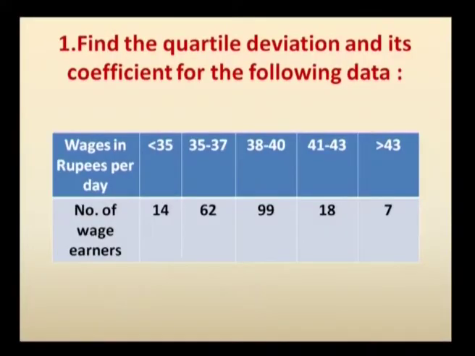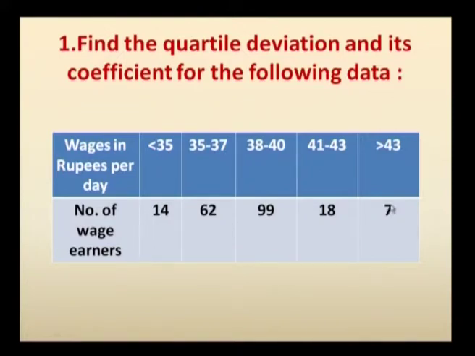For example, first you start with to find the quartile deviation and its coefficient for the following data. You are given wages in rupees per day, and similarly the number of wage earners are given, and in this data you are given class interval with break of series, that is less than 35, 35 to 37, 38 to 40, 41 to 43 and greater than 43. Correspondingly the number of wage earners are given like 14, 62, 99 etc. and then for greater than 43 you are given the number of workers to be 7.